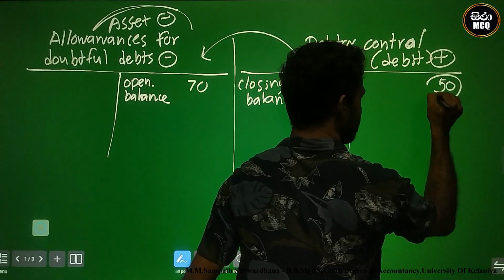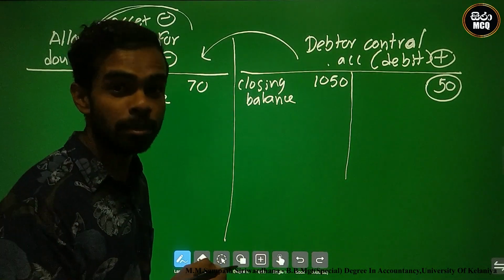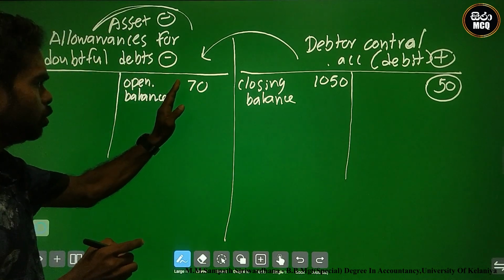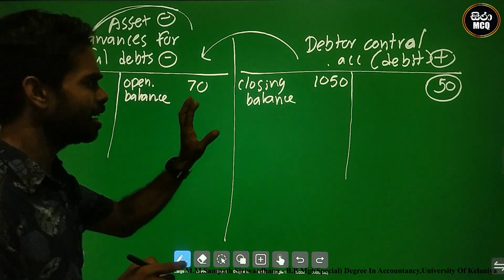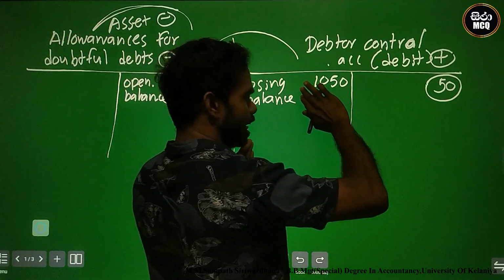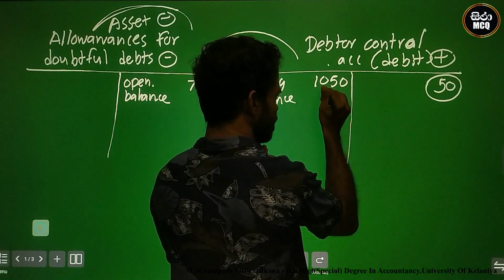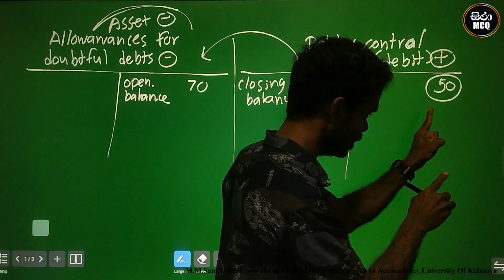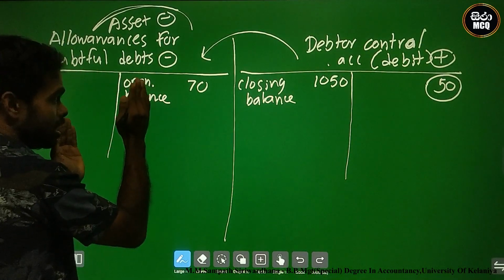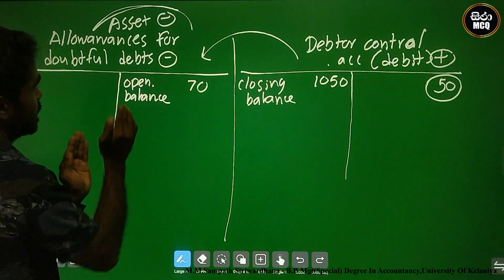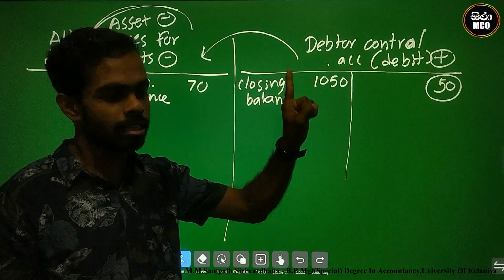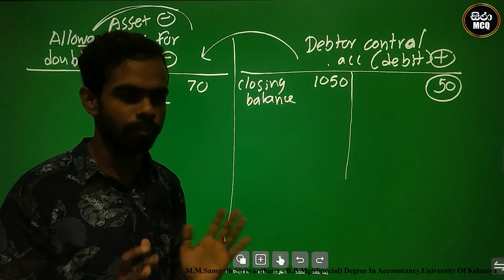What is the debit account? There is an allowances to bad debts. The bad debt side has 50, I eliminate this, 50 is credit. The allowances are used.